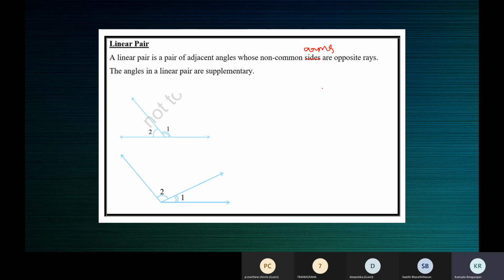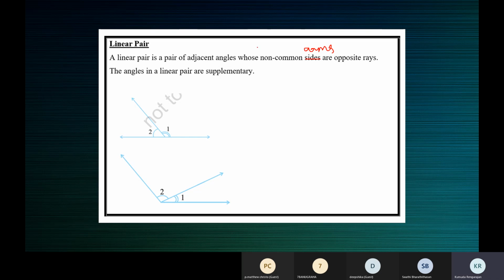So 2 angles which are adjacent angles form a linear pair if their non-common arms are opposite rays. That is, opposite rays means that 2 rays form a straight line.